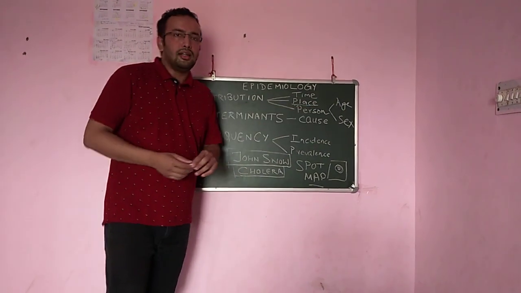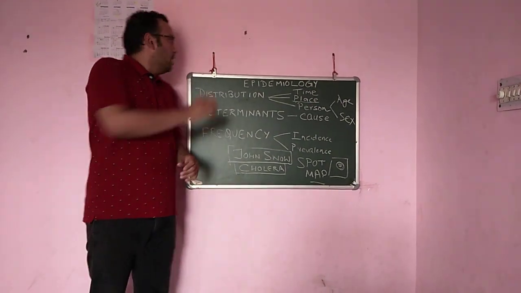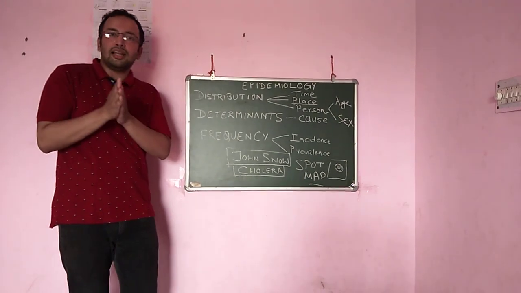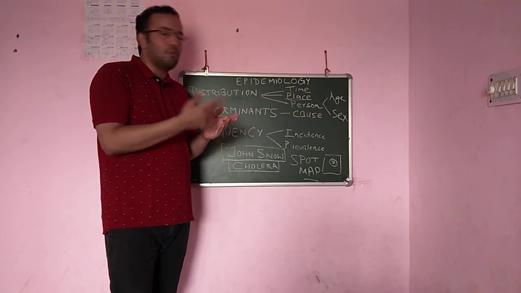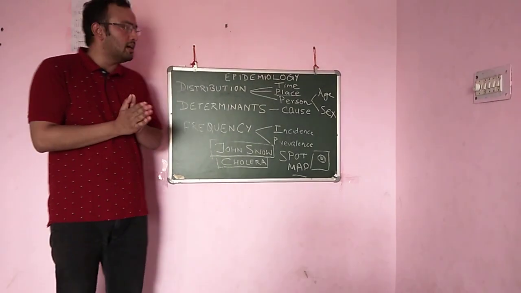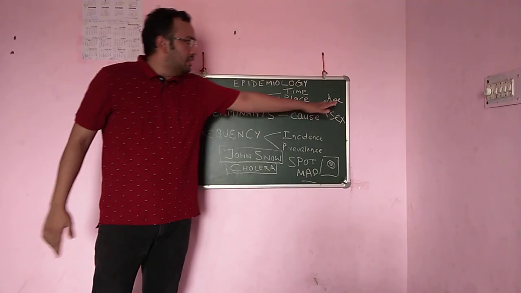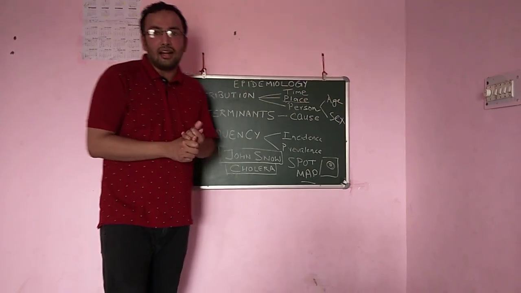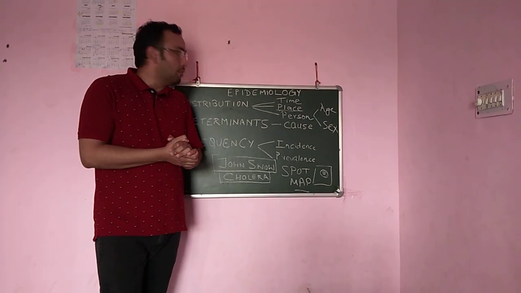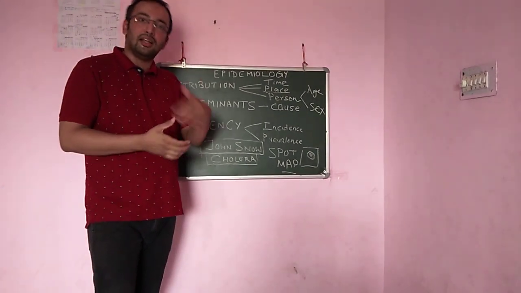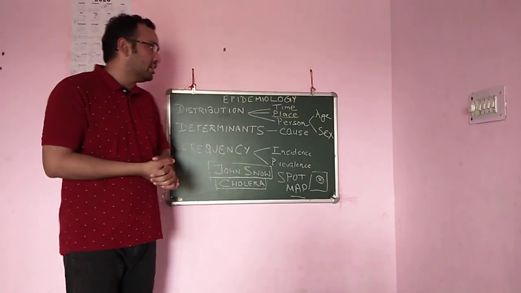So some diseases are more common in the age group of the children, like the measles, 6 months to 3 years, main age group of the infection. Most of the childhood diseases are distributed in those years. And there can be old age diseases like cataract, generally greater than 50 years get the cataract. Then there are non-communicable diseases, hypertension, diabetes, generally greater than 30 have more incidence of that.